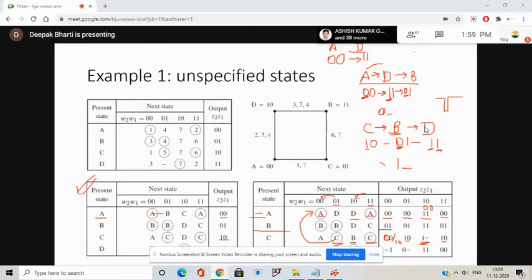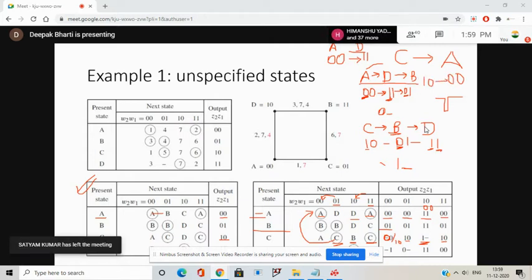What I'm saying is, say it is going from C to A. It might be possible that during the transition, see this, what is the final output here? A output is 0 0, right? And it is making a transition from 1 0 to 0 0. Tell me, will it affect your functionality if you get the desired output 0 0 before reaching state A or after reaching state A?